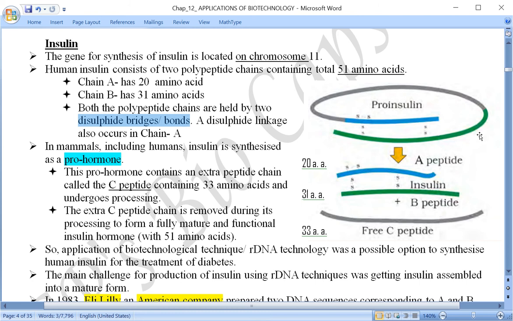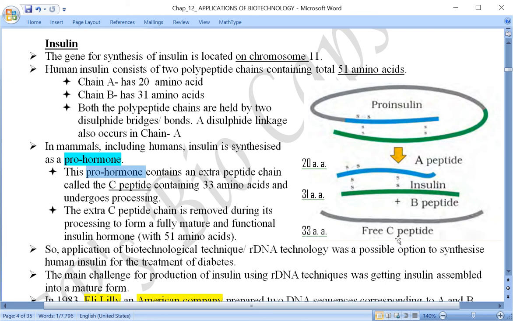This insulin with three chains is called proinsulin, or simply a prohormone. It contains three polypeptide chains: A, B, and one more stretch, the C peptide, or simply chain C.